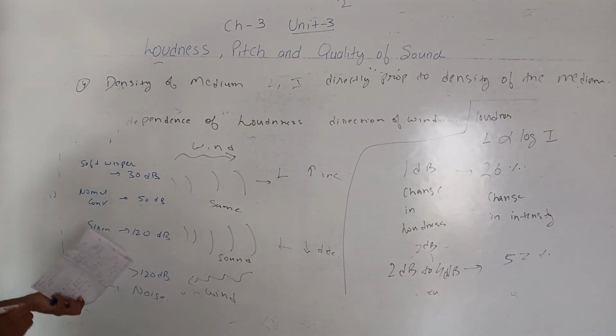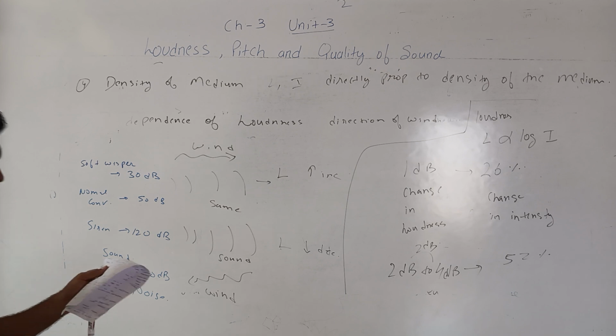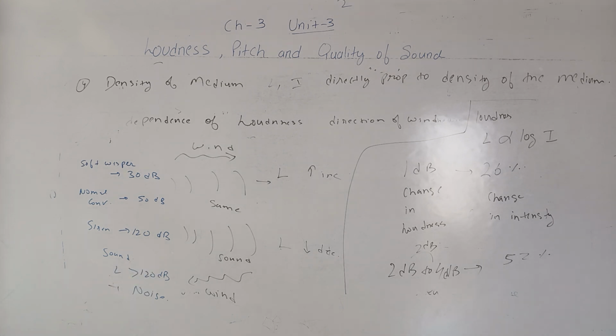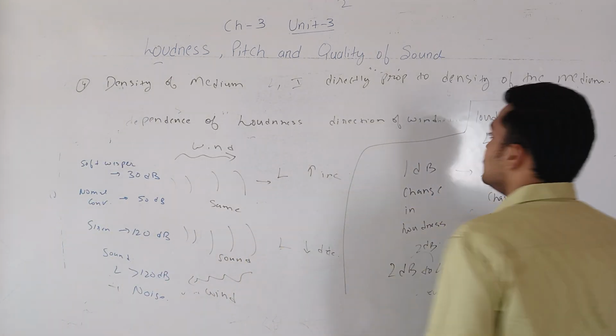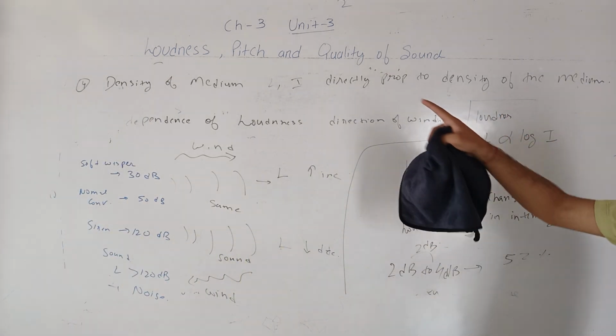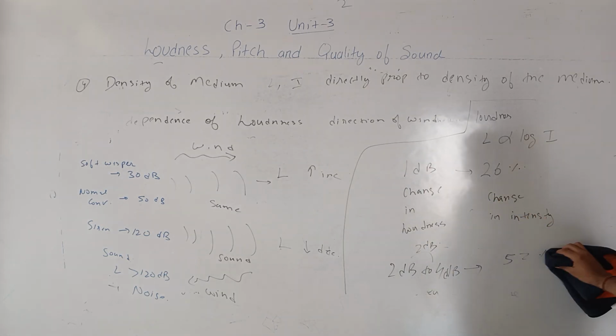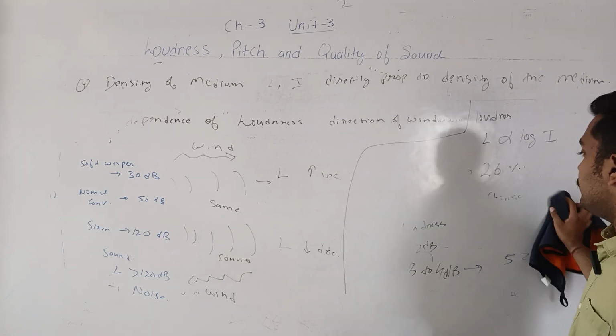It is harmful for human ears to listen to this sound for a long duration. So this is the first subjective quantity, loudness, and intensity, which is an objective quantity.